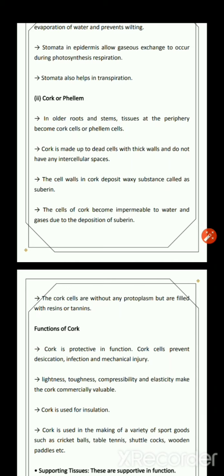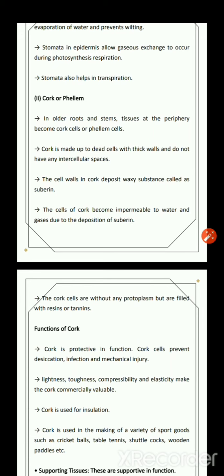Now cork is made up of dead cells, and the cell wall in cork deposits a waxy substance called suberin. The suberin present in it helps the cork become impermeable to water and gases, which is known as impervious.